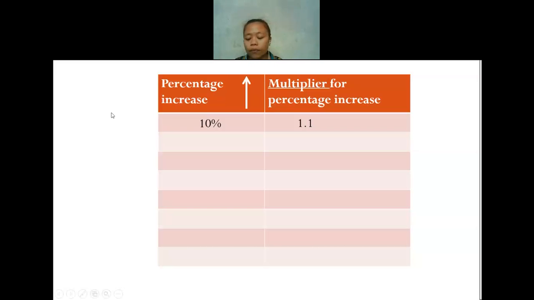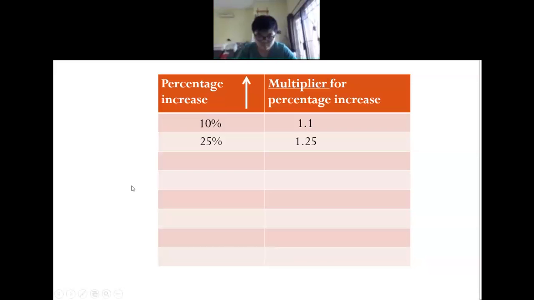Now, if I have this percentage, 25%, anyone want to help me tell what number I need to use to multiply later on? If it is 25%. 1.25. Yeah, 1.25. Is there anyone who is still confused? Yes, it will be 1.25.